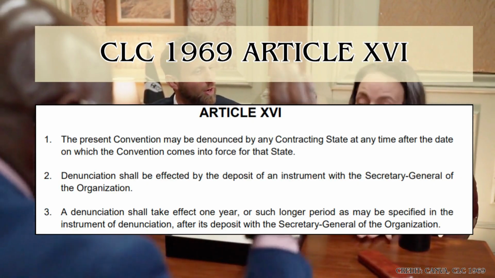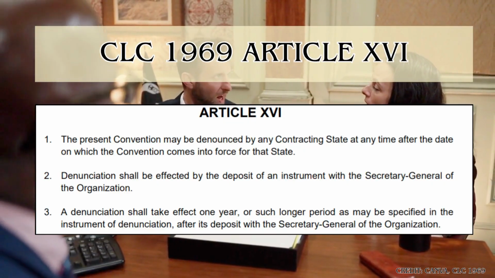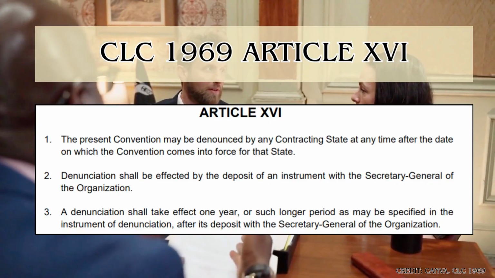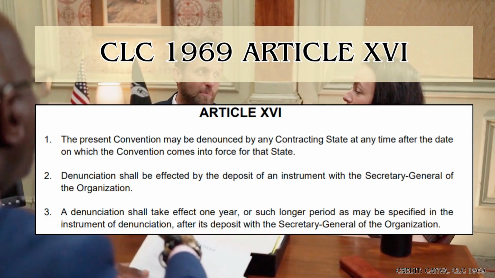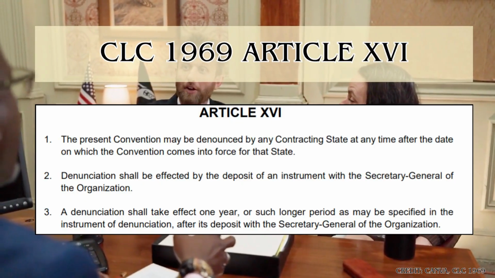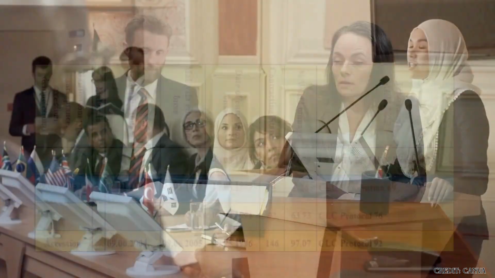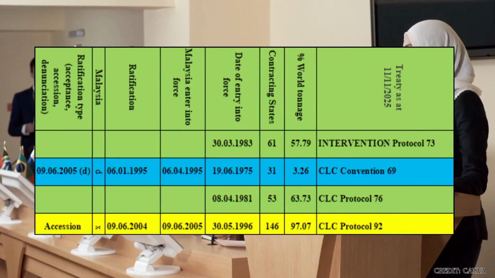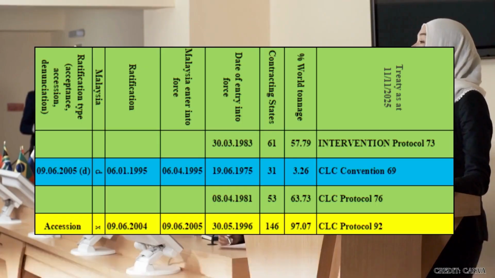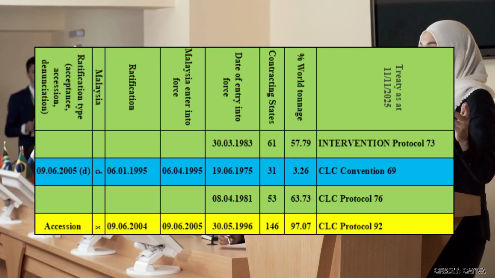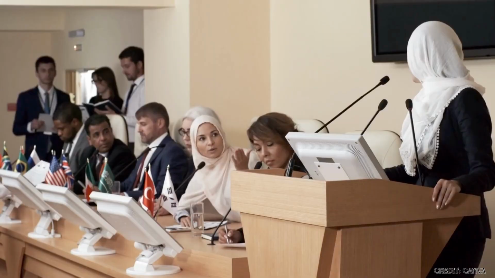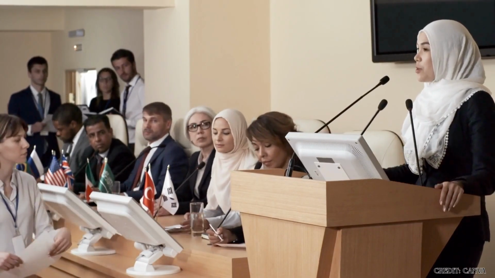2. Denunciation shall be effected by the deposit of an instrument with the Secretary General of the organization. 3. A denunciation shall take effect 1 year, or such longer period as may be specified in the instrument of denunciation, after its deposit with the Secretary General of the organization. Malaysia ratified CLC 1969 on January 6, 1995, and it entered into force on April 6, 1995, and Malaysia denounced it on June 9, 2005. This system of signature, ratification, accession, and denunciation ensures that countries join or withdraw from international conventions in an orderly and transparent manner, maintaining global consistency in maritime law.